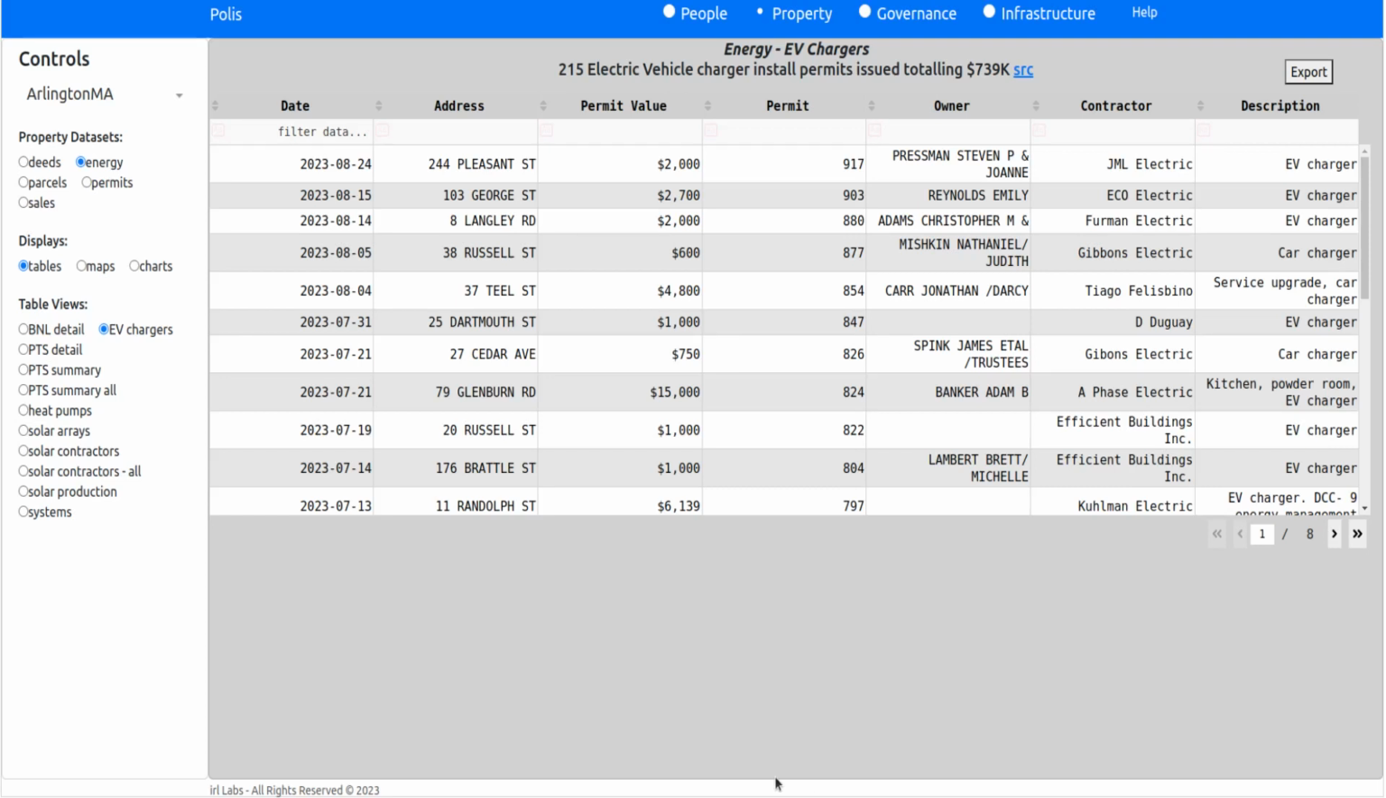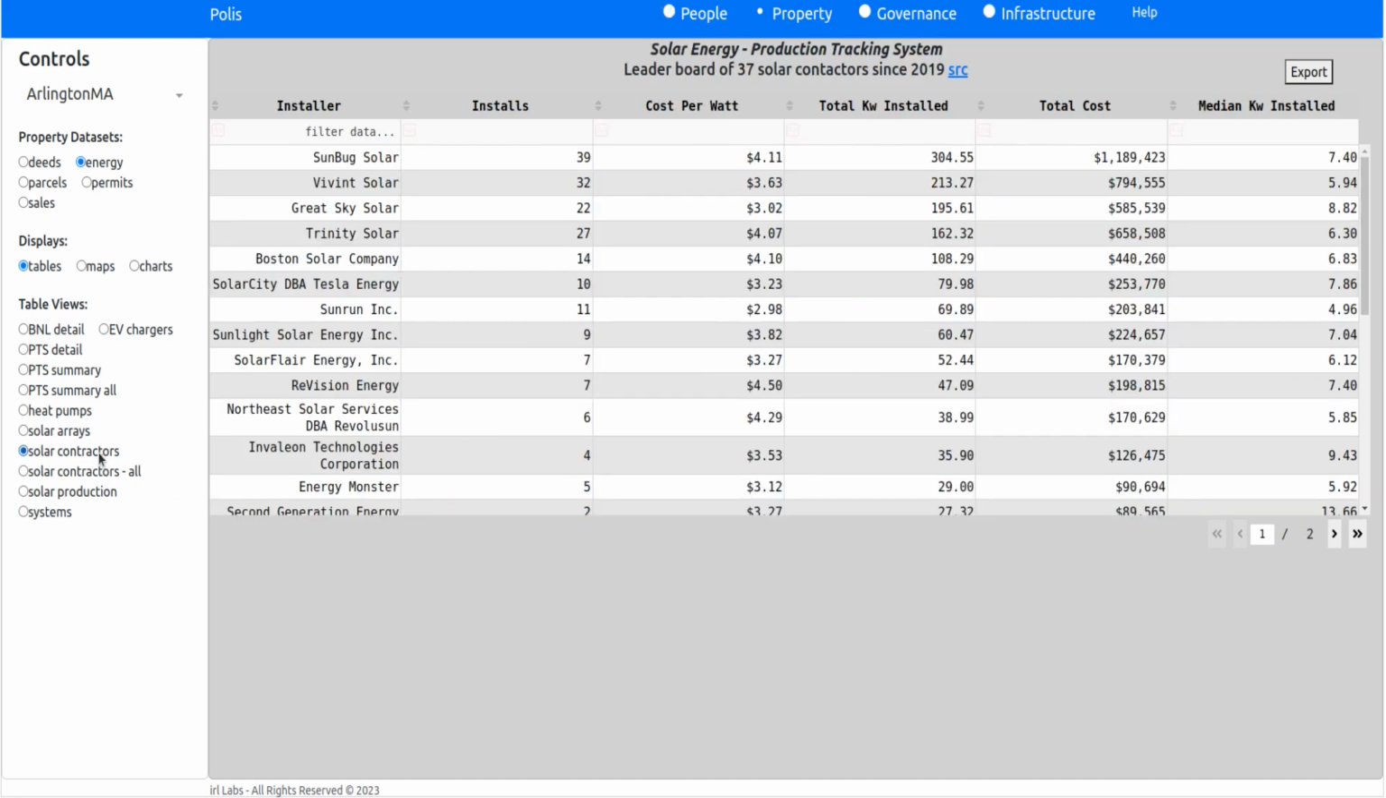Let's highlight some of the features found in Polis. For example, in our property category, in the energy data set, there's a table that shows all the EV chargers that have been installed in town, shows you who the contractors were and what the permit value was. In addition, you can see who the solar panel installation contractors are.